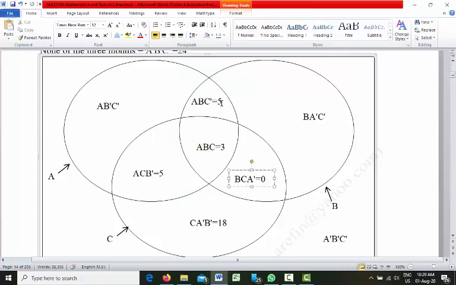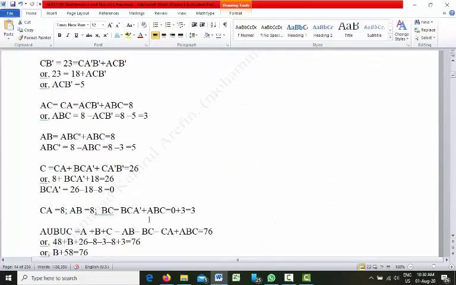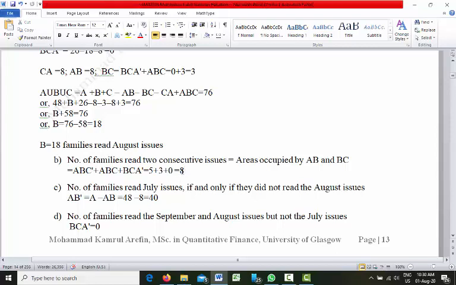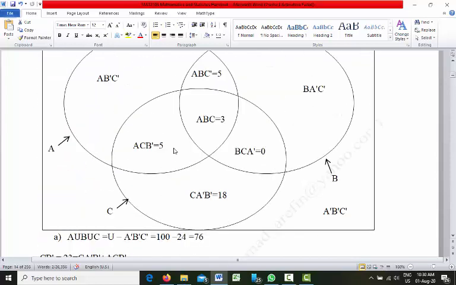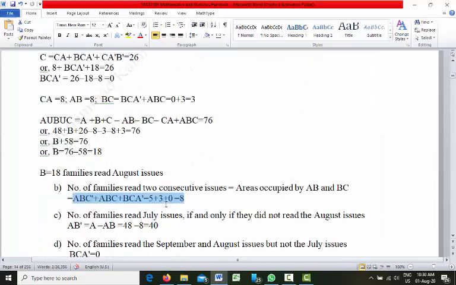So total area will be 5. So 5 plus 3, 8 plus 0, that is 8. So the number of families who rate 2 consecutive issues will be 8. So ABC prime plus ABC plus BCA prime. So the total number of families who rate 2 consecutive issues is equal to 8.